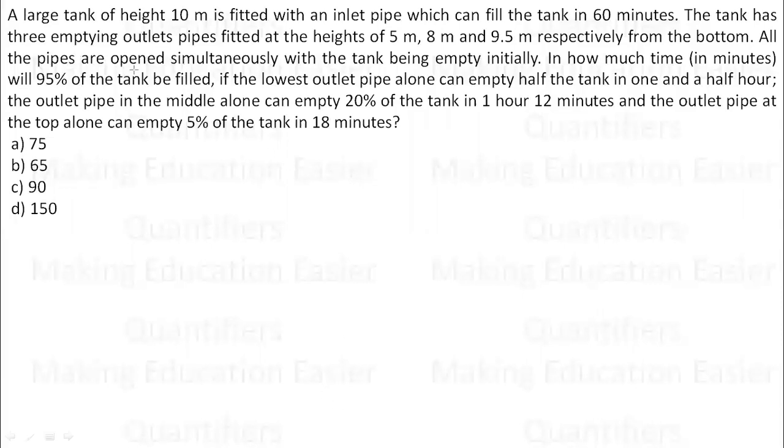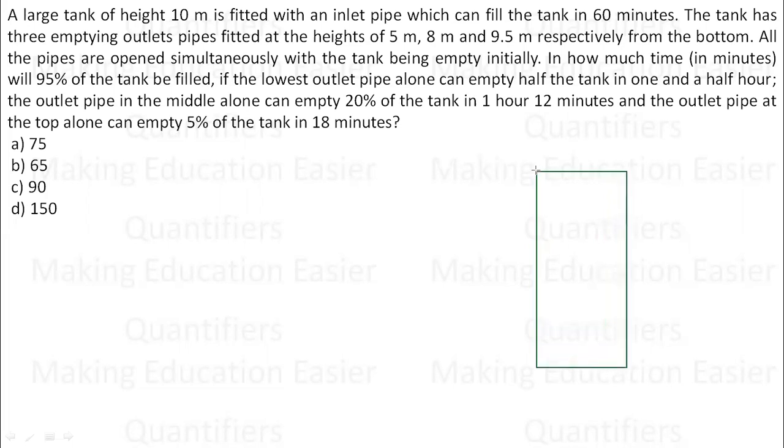It says a large tank of height 10 meter is fitted with an inlet pipe which can fill the tank in 60 minutes. So there is a tank. The height of the tank is 10 meter, and it is filled with an inlet pipe which can fill it in 60 minutes. The tank has 3 empty outlet pipes fitted at 5, 8, and 9.5 meter. So one is at 5, one is at 8, and one is at 9.5. These are the 3 outlet pipes that are fitted with the tank.